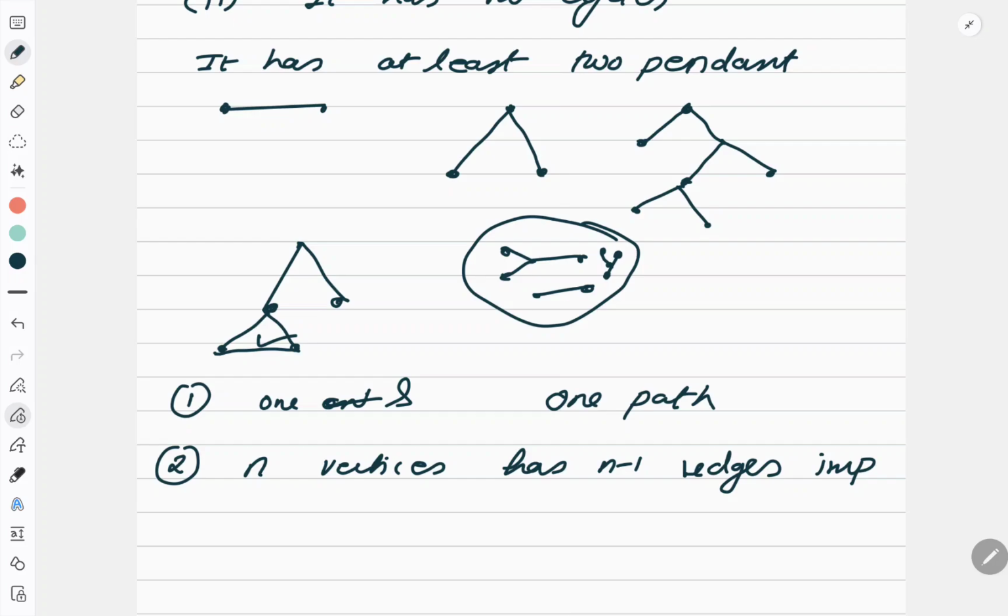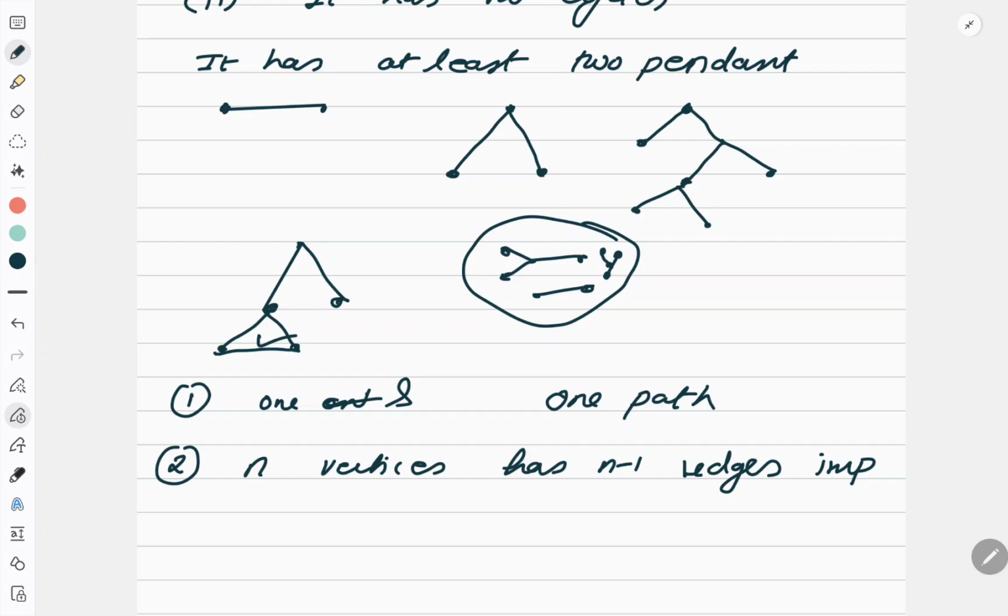A connected graph is said to be minimally connected if the removal of any one edge from it disconnects the graph.